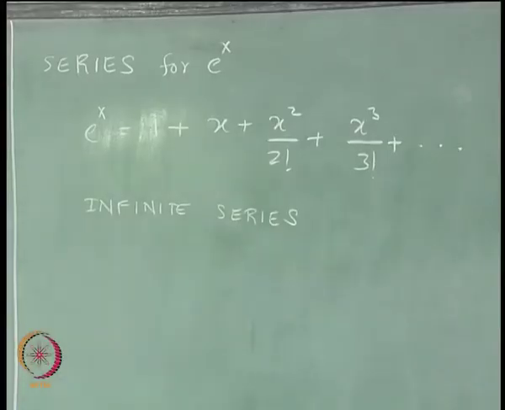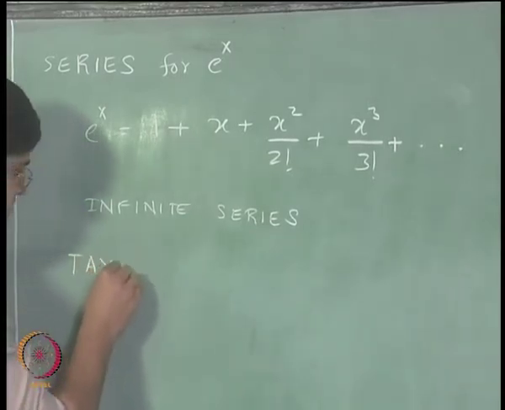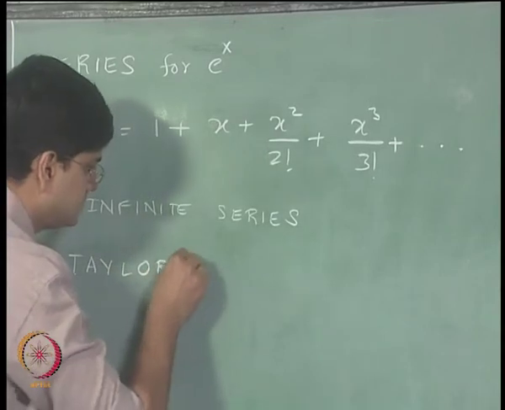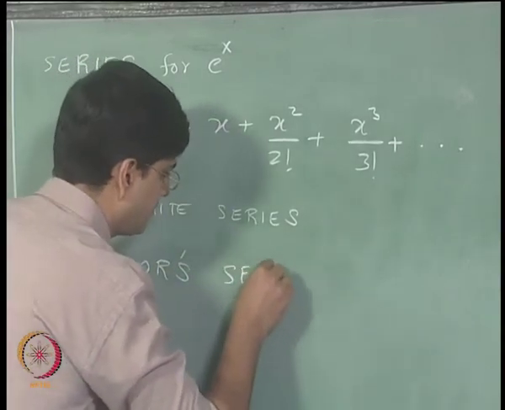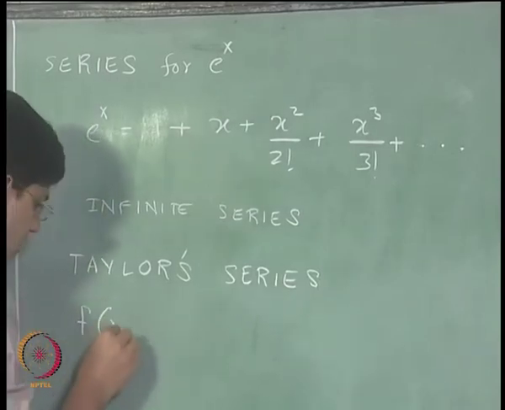And the most popular infinite series in this particular course is going to be the Taylor series, and I will just write it down.